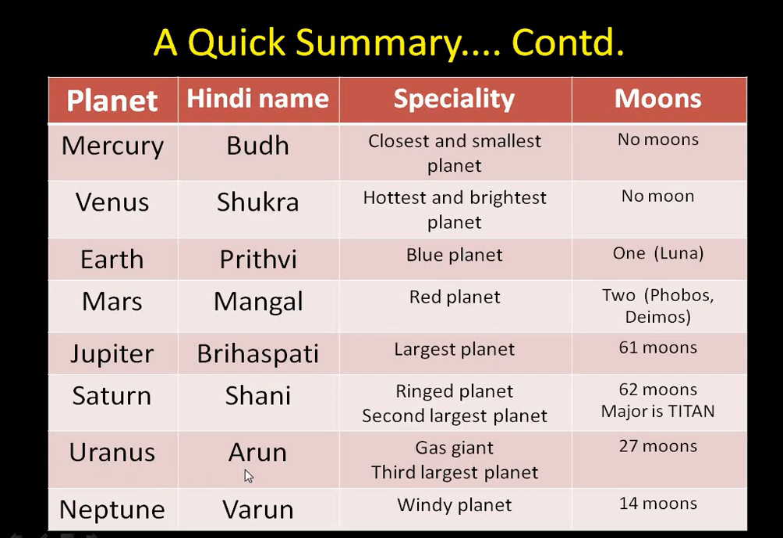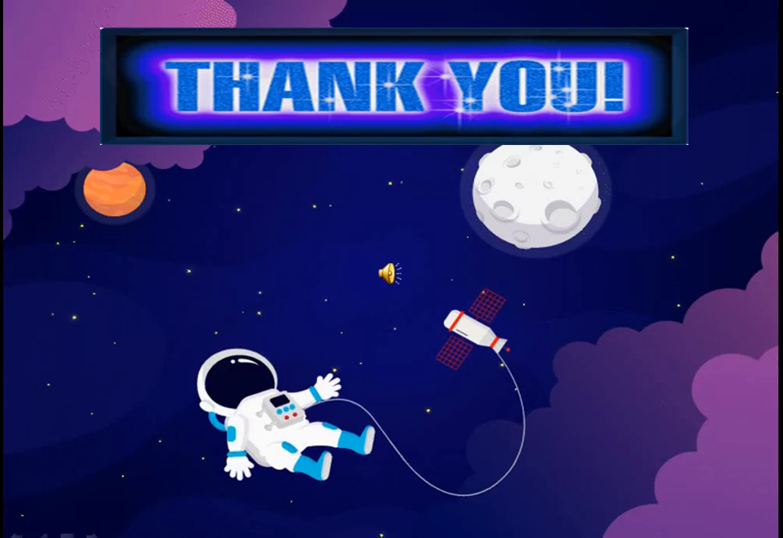Uranus, also called Arun, is a gas giant. It is the third largest planet and the number of moons is 27. And then comes Neptune, this is the last, and its Hindi name is Varun, called the windy planet, and the number of moons is 14. Remember, Pluto is not a planet.